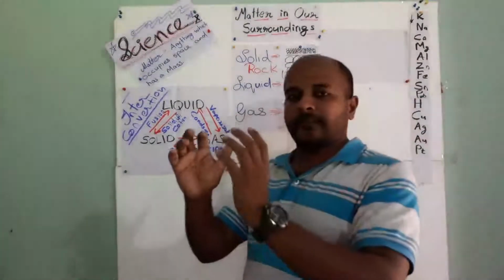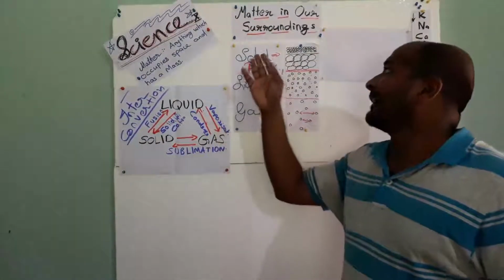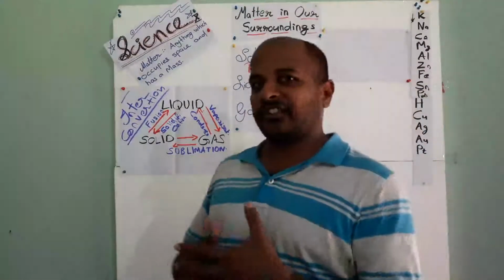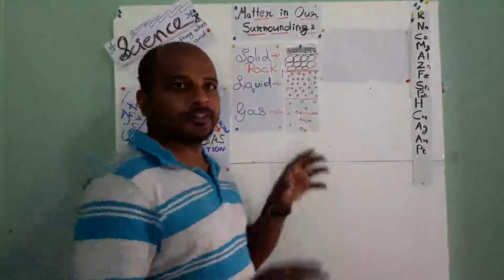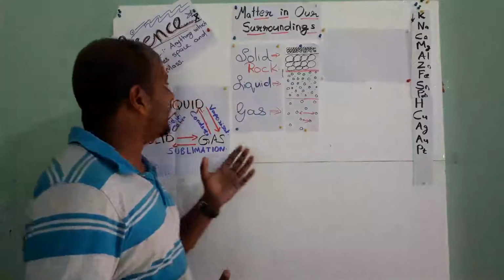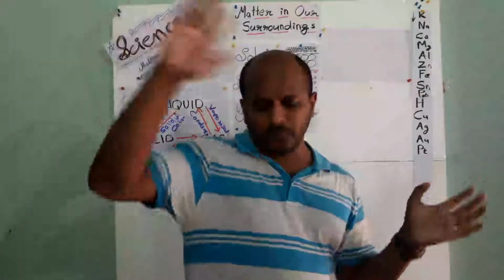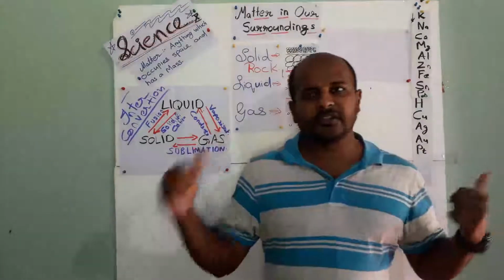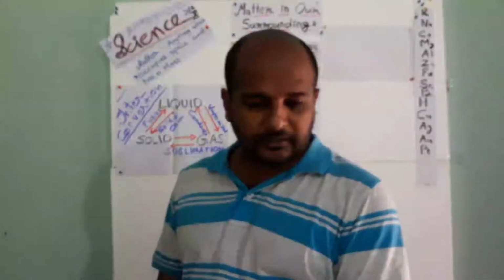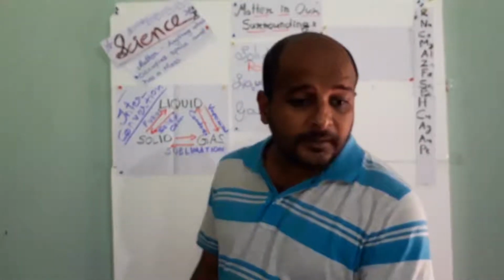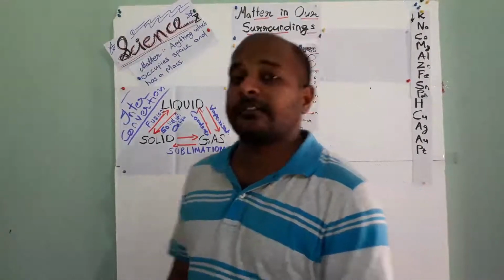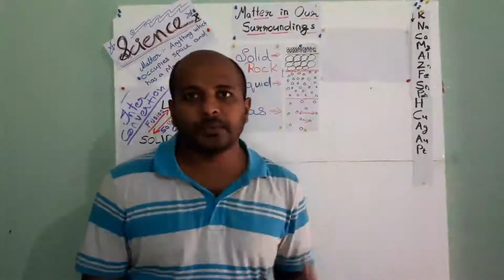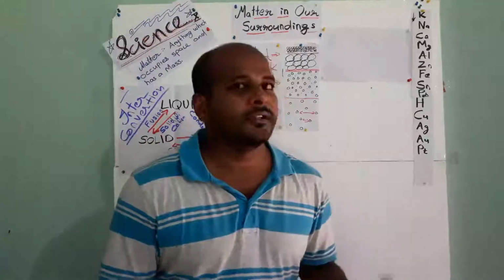If we zoom in with a microscope, we can see the solid surface like this, meaning the particles are closely packed with each other. In liquid, there will be some space between those particles, and in the case of gas, they are very free to move here and there. In the last class we did lots of examples regarding all these things. Now the next part we are going to study is changing of these states.